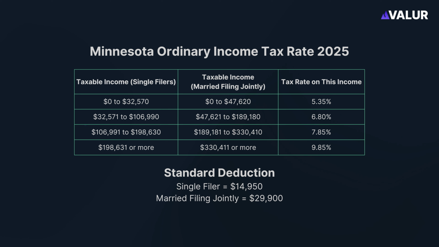What about Minnesota ordinary income taxes? Like the federal income tax, the Minnesota income tax is progressive, meaning the rate of taxation increases as taxable income increases. In 2025, the tax rates range from 5.35% to 9.85%. Moreover, Minnesota also has a standard deduction of $14,950 for single filers and $29,900 for married filing jointly.